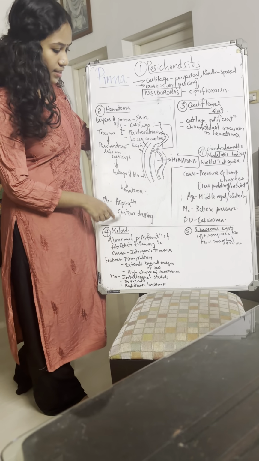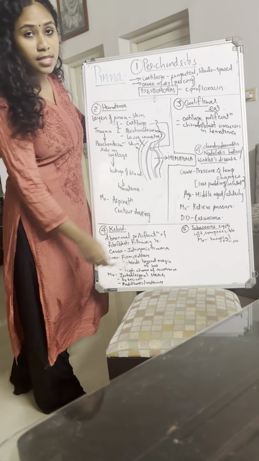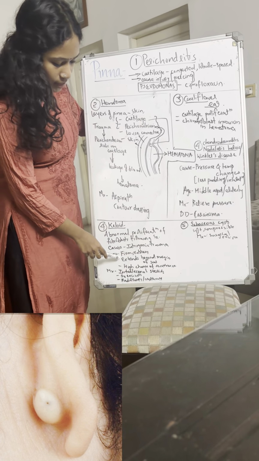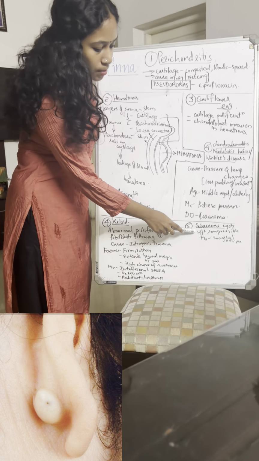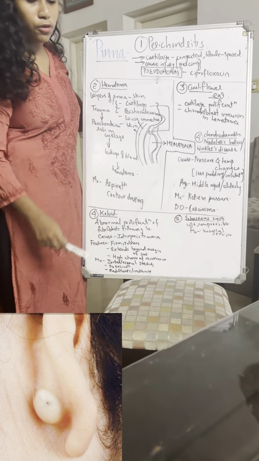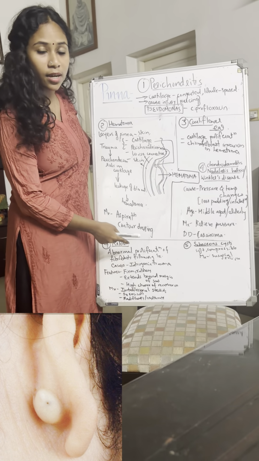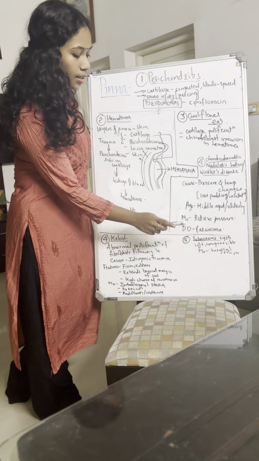Okay. Now the next one, the last disorder of pinna, is sebaceous cyst. Sebaceous cyst, unlike keloid which is firm and rubbery, will be soft and compressible. That is how you differentiate. The second feature of differentiation is that keloid follows a healing, but this will occur otherwise, and here management is surgical excision.